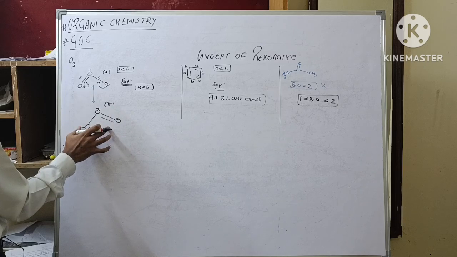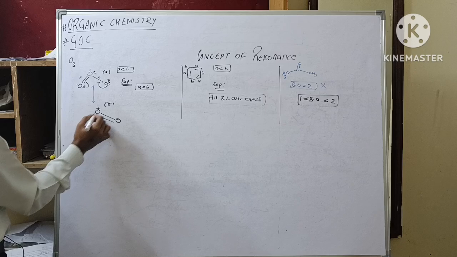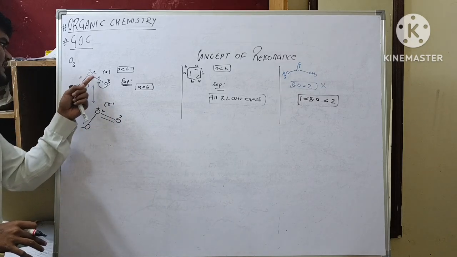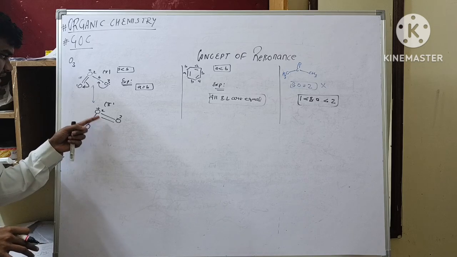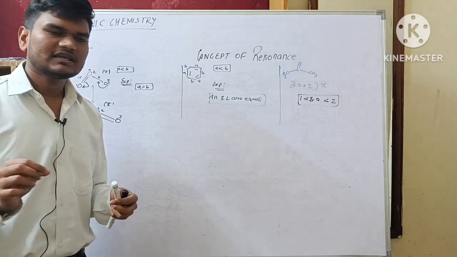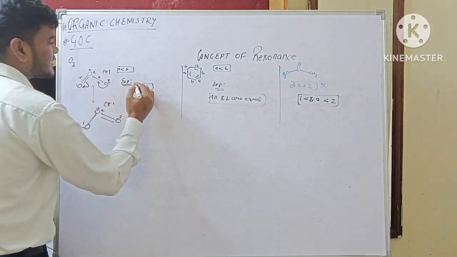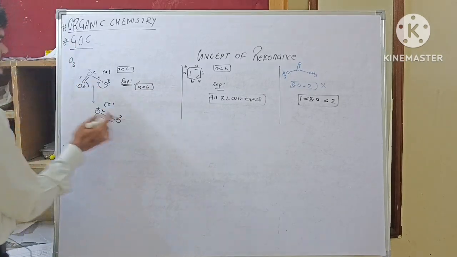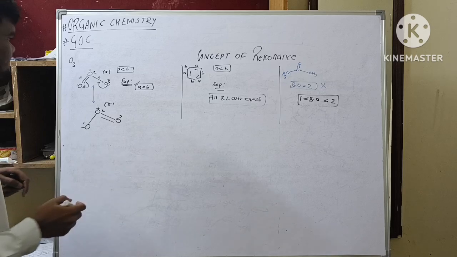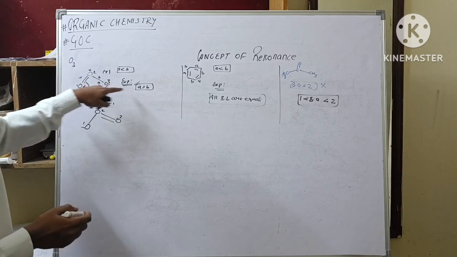From these two structures, let's say oxygens 1, 2, 3, I can see there is a double bond between oxygen 1 and 2 in one, and between 2 and 3 in the other, meaning partial double bond character is present between 1 and 2 and between 2 and 3. That is why experimentally we have found that both the bond lengths are equal. The double bond is delocalizing between oxygen 1, 2 and 3, so A equals B.